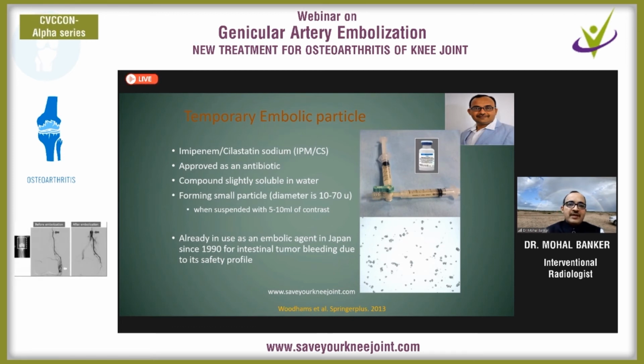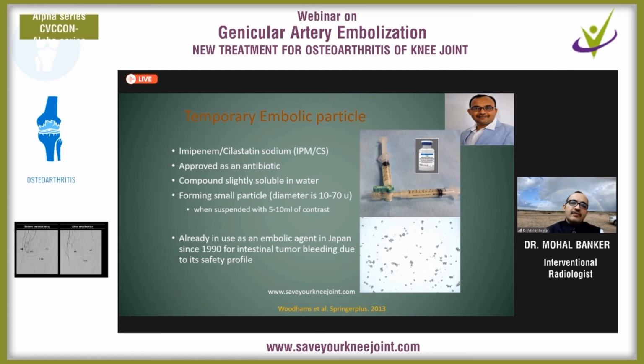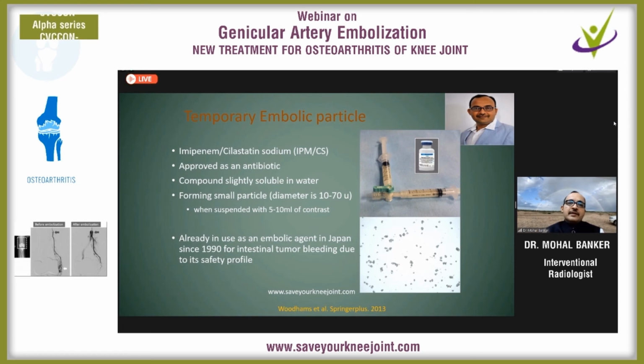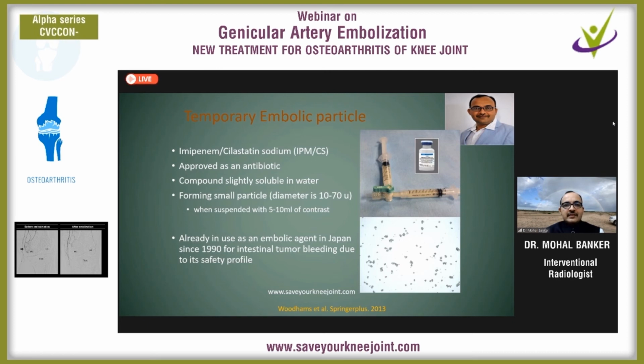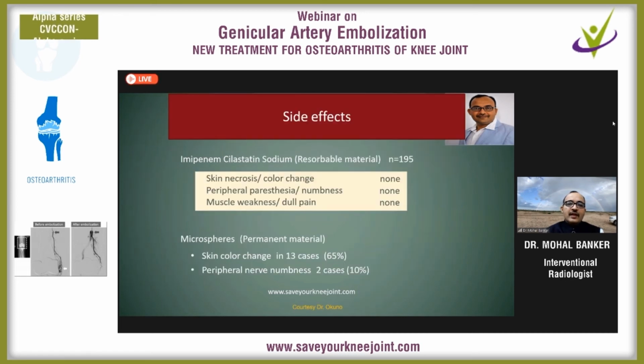Now for embolization, Dr. Yuji Okuno suggests imipenem as an embolic material. See, there are two embolic materials. One is temporary and the second is permanent. Dr. Rosil in the follow-up lecture is going to explain this in detail. But Dr. Okuno suggests imipenem, which is widely used as an antibiotic. When this antibiotic is mixed with the contrast, it creates 10 to 17 micron particles, and these particles are ideal for blocking these microvessels. No side effect has been observed while using this temporary embolic material, imipenem.